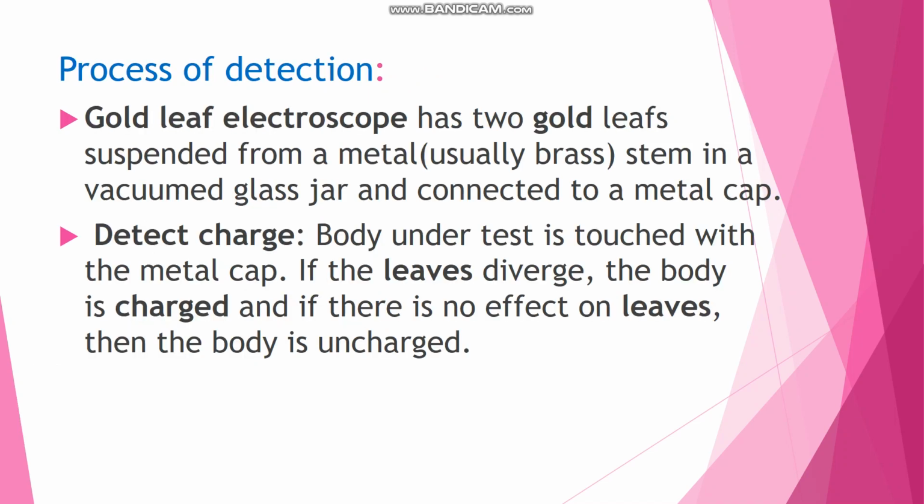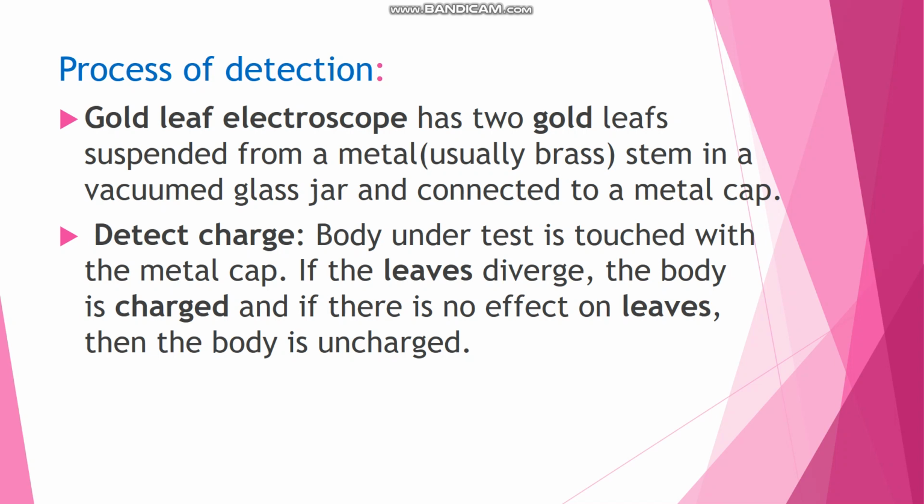See the process. A very simple electroscope which is commonly used is the gold leaf electroscope. It consists of a vertical metal rod housed in a box with two thin gold leaves attached to its bottom end.